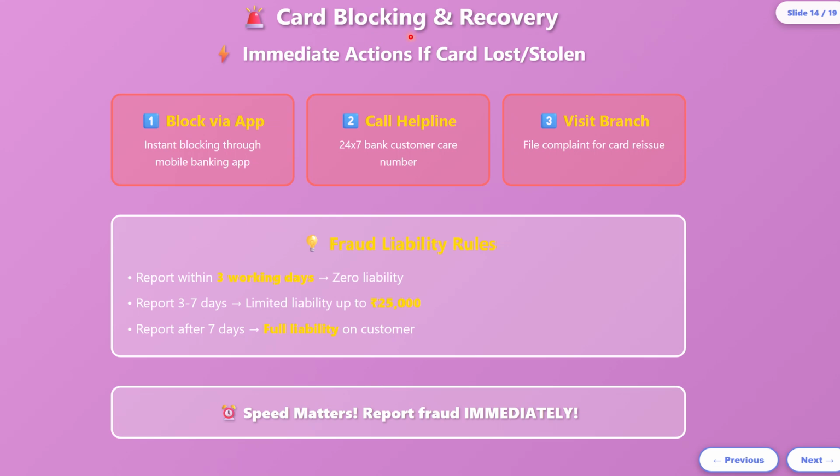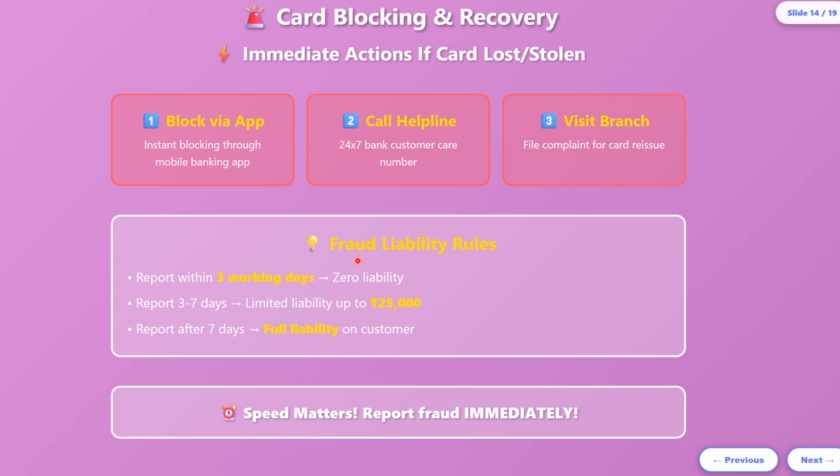Now let's see how to block a card and the various recovery steps. If your card is lost, various banks allow blocking the card via the mobile app. Please use it instantly. If it is not available, call the 24 by 7 helpline and inform customer care. Otherwise, if it is a working day, you can visit the branch immediately and have your card blocked.